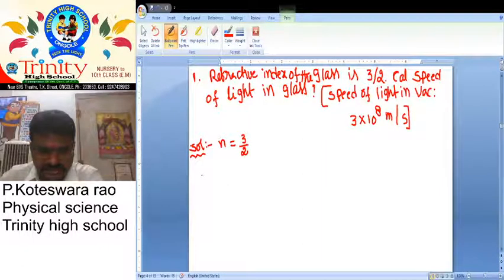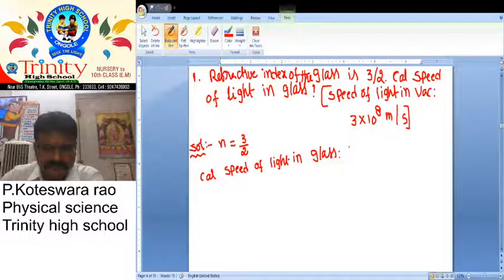So it is nothing but we want to calculate the speed of light in glass. Now we know, what is the formula for N? N is equal to C by V.